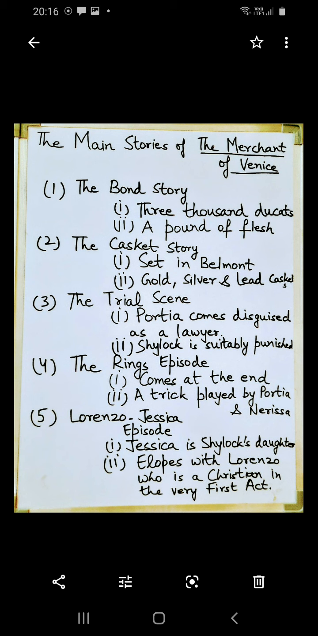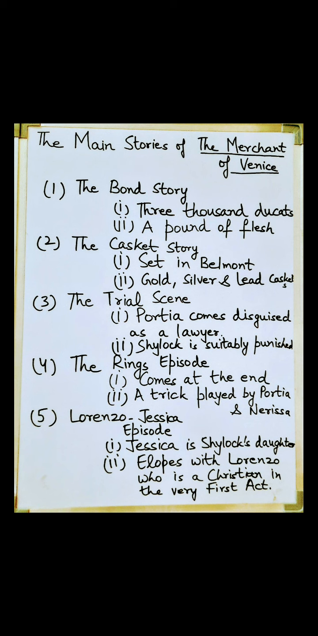So the father of Portia, before his death, had ordained that whoever wants to get married to Portia should first make a selection of the right casket. The right casket contains the picture of Portia, and if he fails to choose it, then he will leave that place. There are many conditions. He will remain unmarried for the rest of his life. So this is the casket story.